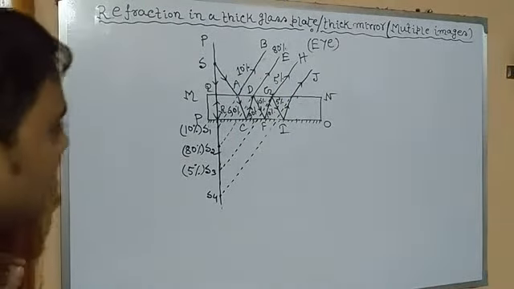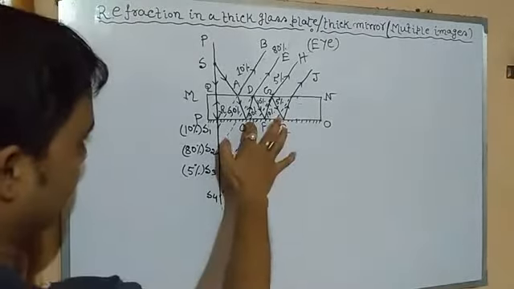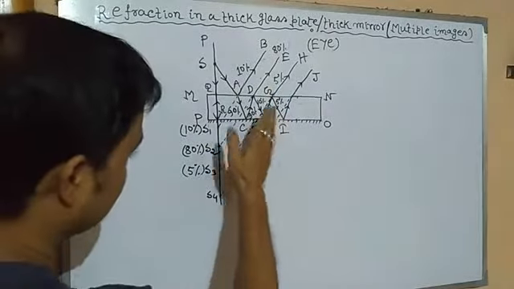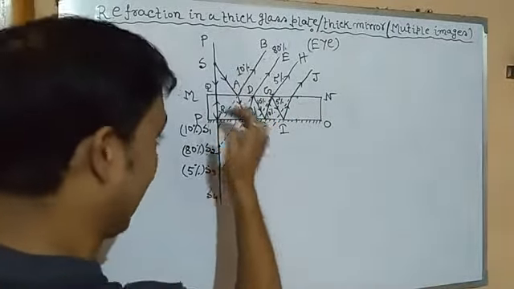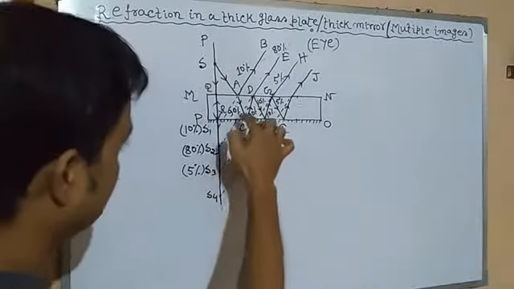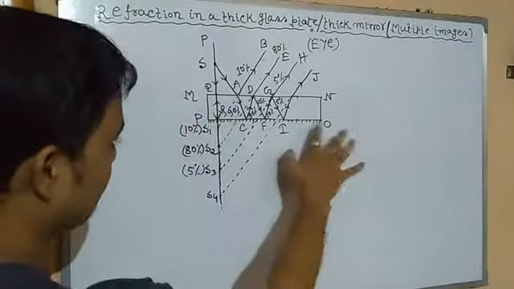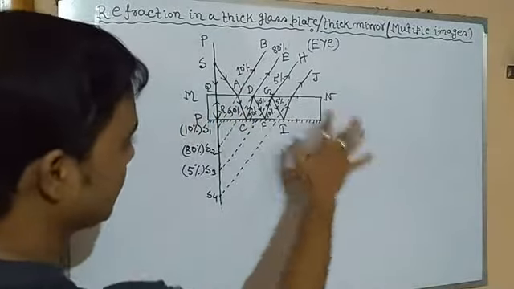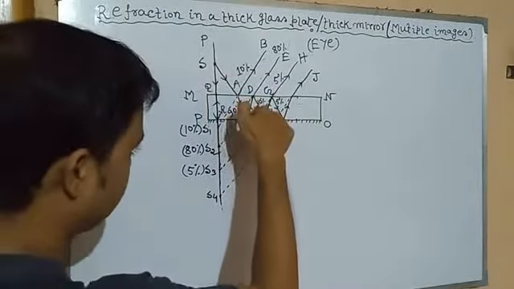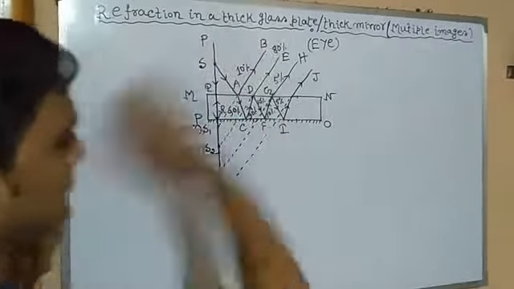Then at point C, the 90% of light is reflected back in the path CD, since it is a silver surface. PO is the silver surface and it strikes at point C, so we have assumed the total 90% amount of light is reflected back.